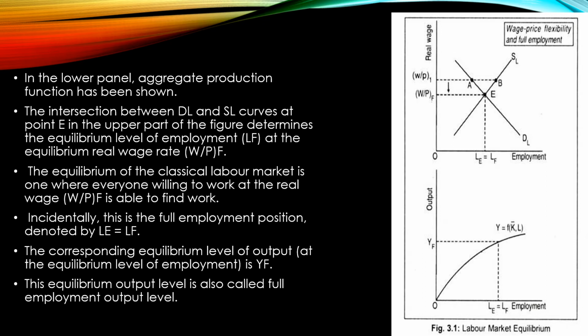The corresponding equilibrium level of output is Y F, also known as the full employment output.